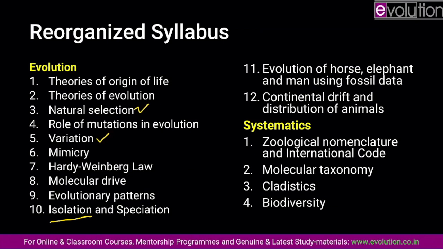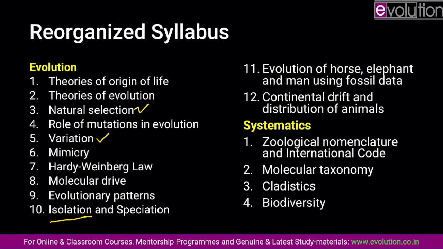The isolating mechanisms were beautifully explained by Theodosius Dobzhansky. And Theodosius Dobzhansky's isolating mechanisms have found their space in the question paper so many times in the last 10 years. If you expand your horizon and see the last 30 years of questions, you will notice that it has been asked no less than 9 times in the last 30 years. So 1/3 of the times isolation and speciation have been asked.